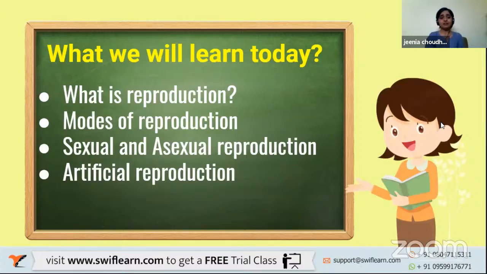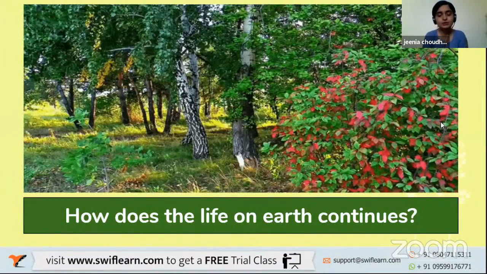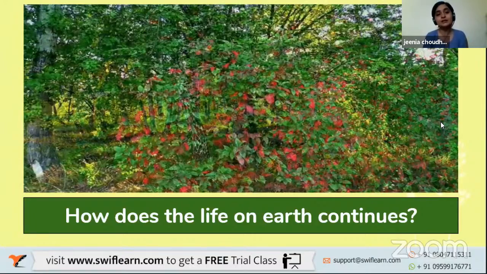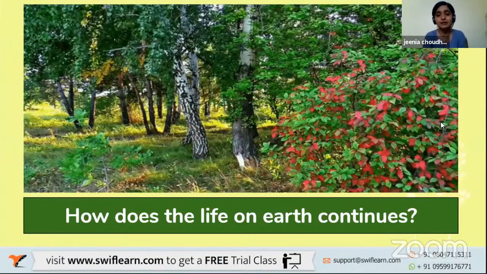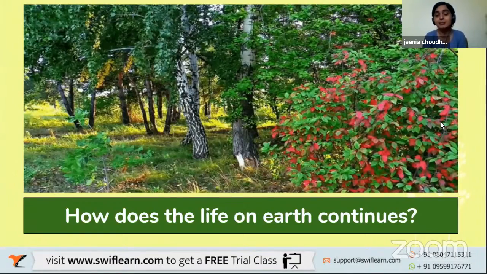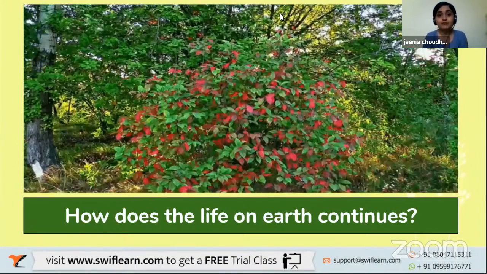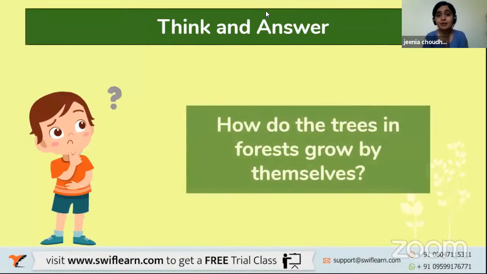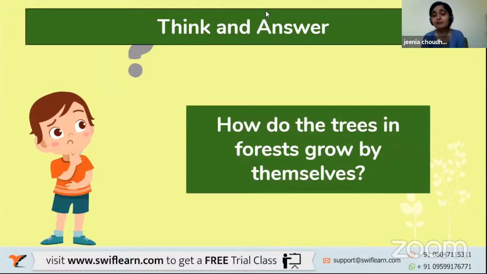So firstly, have you ever thought how life on earth continues? What exactly happens when one thing or another keeps on growing and life on earth continues to grow? What exactly is happening around us? If we want to answer this question, how do trees in the forest grow on their own? There must be something happening. The forests are self-sustainable, right? We do not go over there to plant more trees or give them water or any fertilizers. Everything is happening on its own. Do you agree? Right, absolutely.